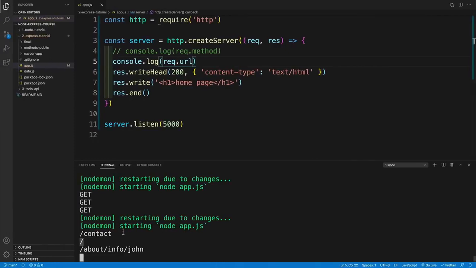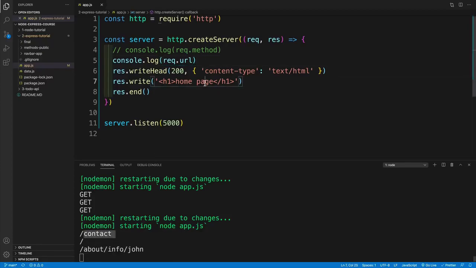So again, I go with localhost, about, and then info, and I don't know, something John, right? So I can add that here, and there it is. Now I'm requesting this resource. And if it's not there, we send back 404. If it's there, then of course, we send back the useful info. So hopefully that is clear. Yes, this will just mean that it is a homepage, and whatever comes after the homepage, well, that's the resource that the user is trying to access.